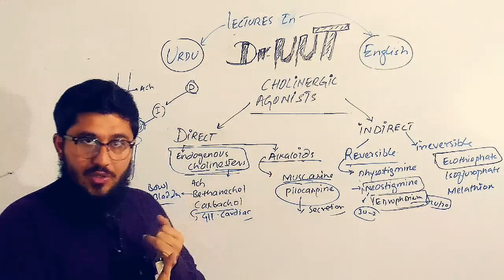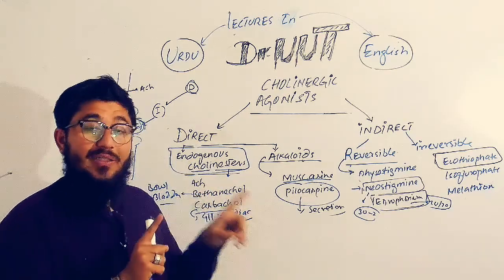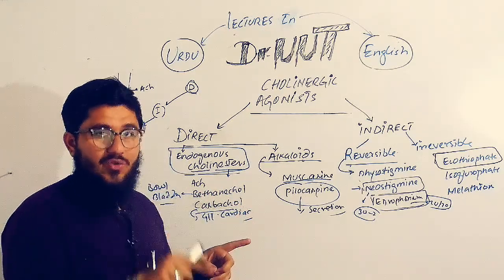But because of its diffuse action, number one, and number two, when you administer acetylcholine, it is also broken down by the enzyme known as pseudocholinesterase.